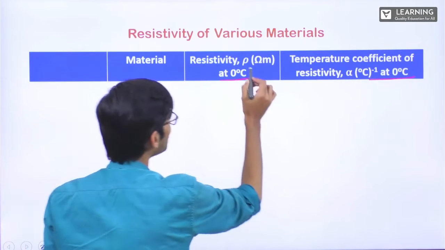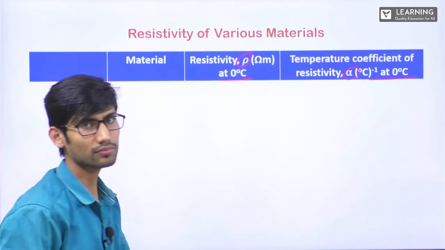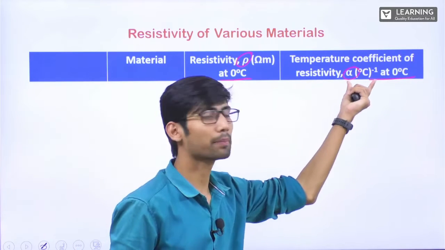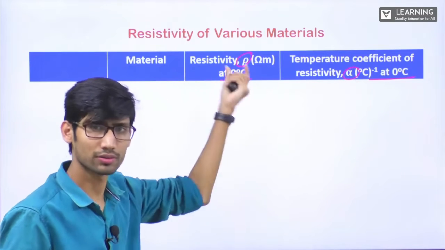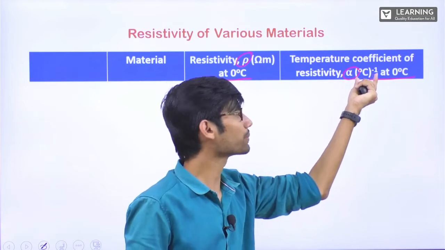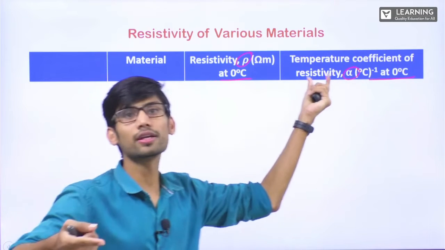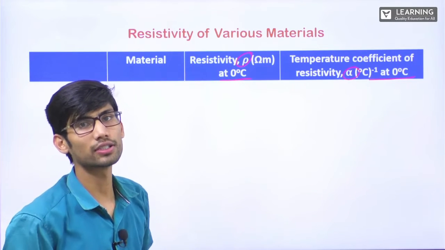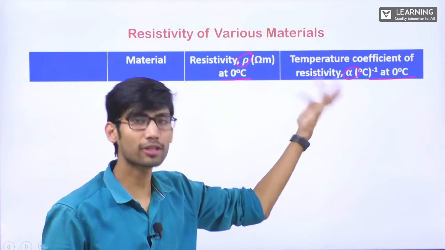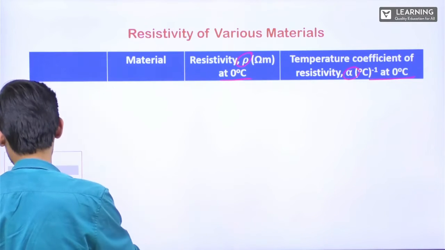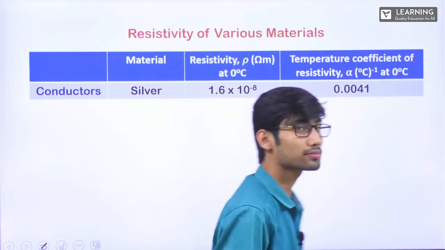Now this is represented by rho, as you know, and this is represented by alpha. Alpha, unit per degree Celsius. This unit, I hope you know, is ohm meter. We have already been studying this for a long time. This is per degree Celsius, right? As we increase or decrease the temperature by 1 degree Celsius, how much effect will there be on resistivity? So this shows the factor by which the resistivity is getting affected. Okay, so let's see first the conductors.